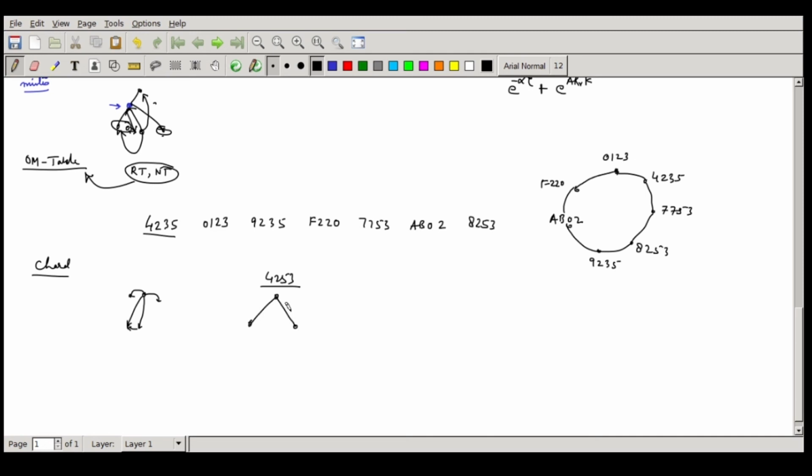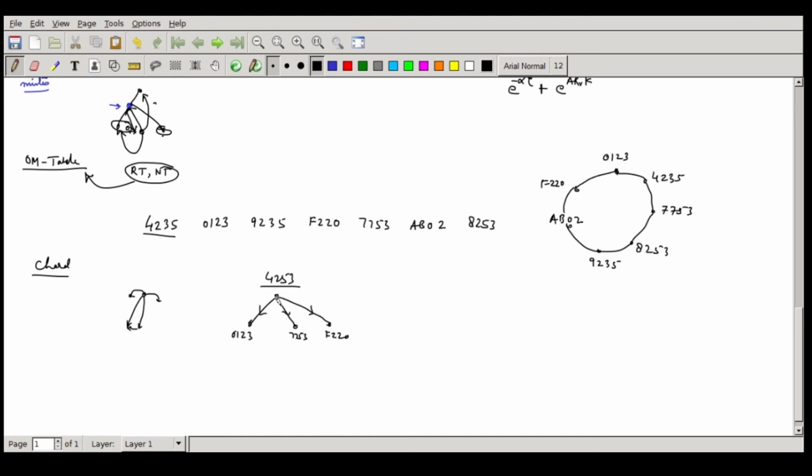There will be 3 neighbors actually for him. One will be 0123 obviously, the other one will be 7753 you can see, and then diagonally opposite, 8 plus 4 is 12, which is B, so which means F220 will be the next entry. The beacon will be sent from here, so the beacon will come here, here and here. They will be sending it to others. They will maintain a routing table, so duplicates are going to be there and they will be removed.